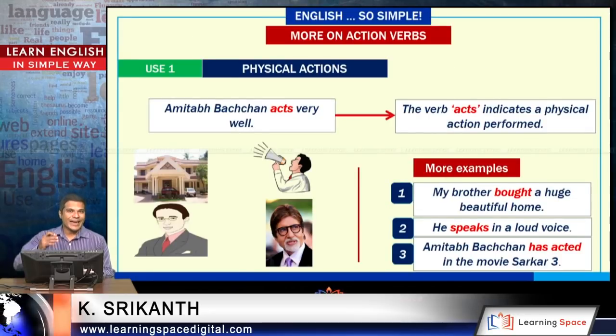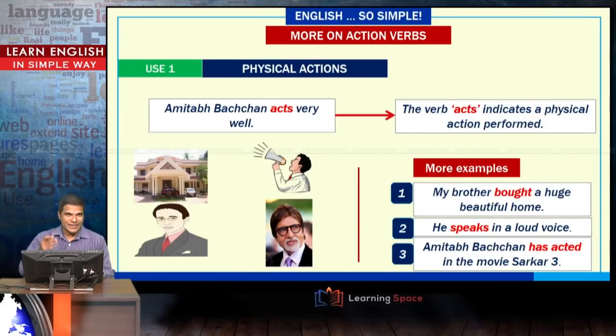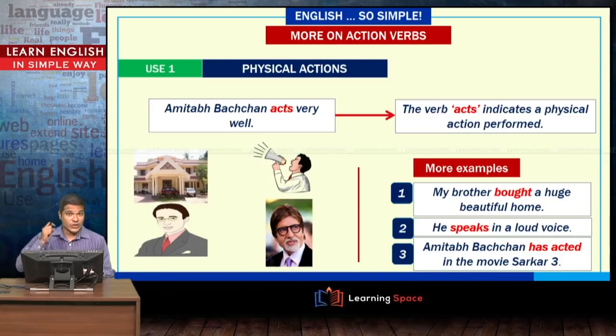Let's first look at a few of the physical action verbs and let's look at them closely. Physical action verbs denote an action that is performed physically. Let's look at this sentence. Amitabh Bachchan acts very well. Acting is a physical action. Let's look at more example sentences here.